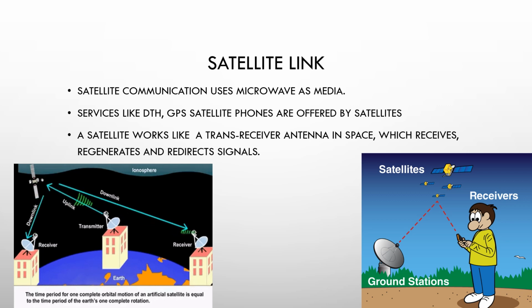Now your satellite will have one ground station which allows us to receive the signal, or it will transmit the signal, and at the end this satellite will give us the tracking of the GPS. Take the example of your mobile GPS system. GPS stands for Global Positioning System. Now this GPS allows us to check the map. It allows us to travel with the help of the map. How does it work? It works with the help of a satellite. So these are the examples of satellites which work in a wireless medium.